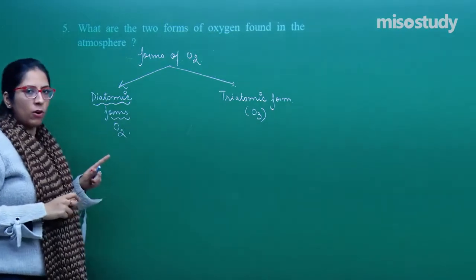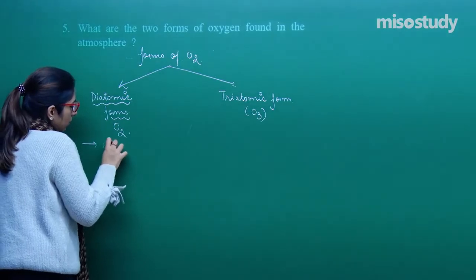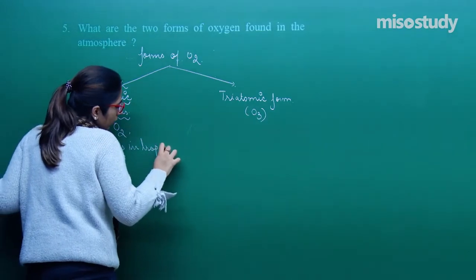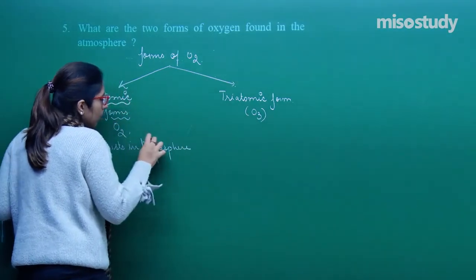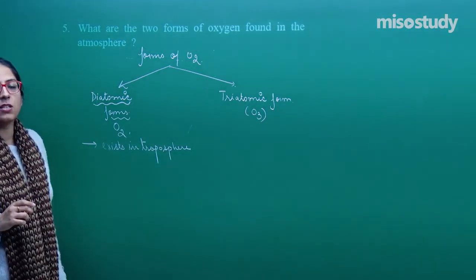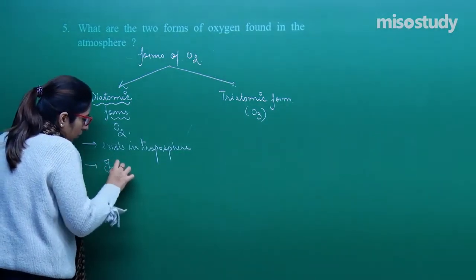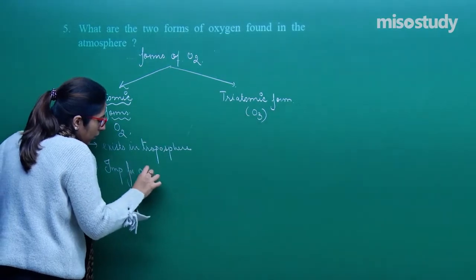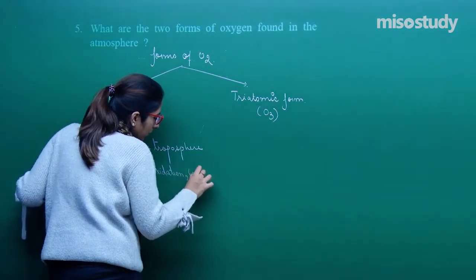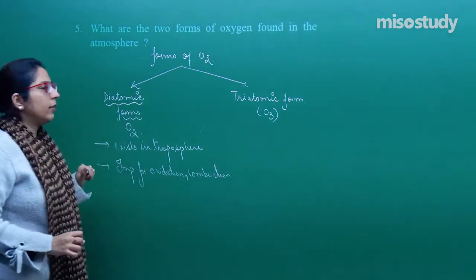Now the oxygen exists in diatomic form in the troposphere, right? Another thing is, this oxygen is important for the process of oxidation, it is important for the process of combustion, etc. Right?